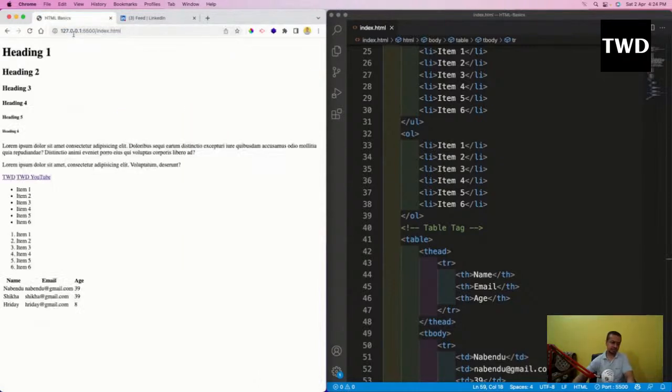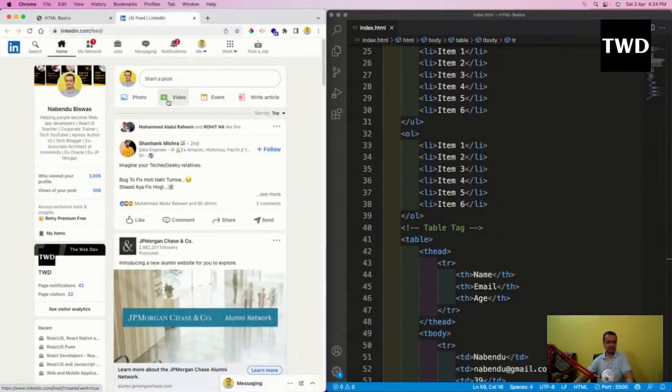If I go to LinkedIn, see, this starter post is there. You're seeing this thing, and this login and all are also there. So when I put something here and send this post, this is again stored in the LinkedIn servers. So whenever you take input from the users, you take it through a form. So that's why forms are the most important thing.